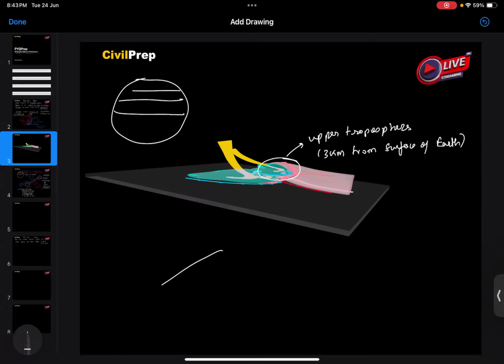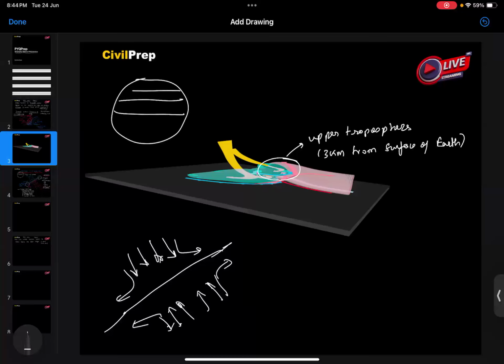This is the axis of dilation, where the cold air is dilating here, while the warm air is dilating here. If this axis is almost 45 degrees or more, this will result in cyclogenesis.